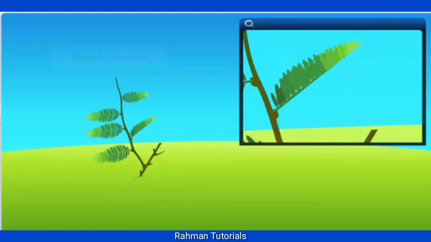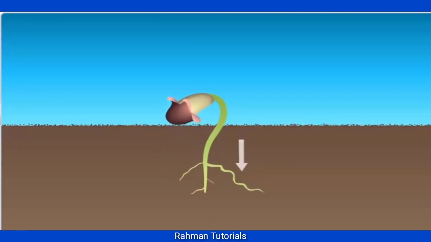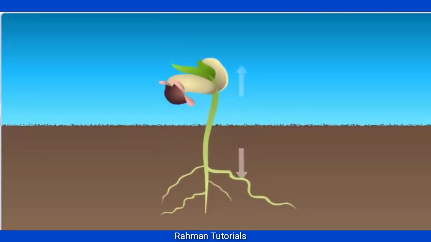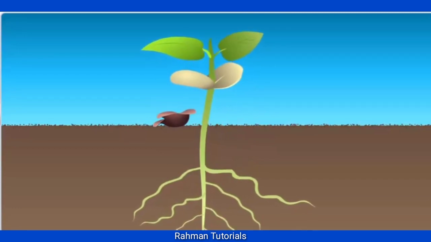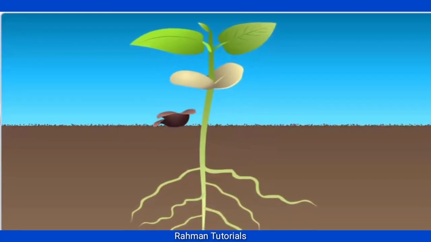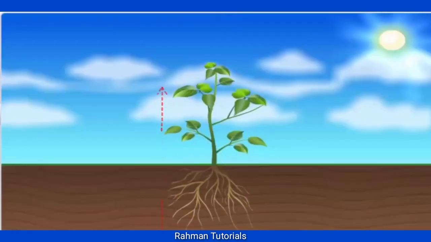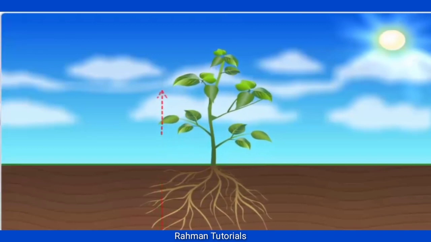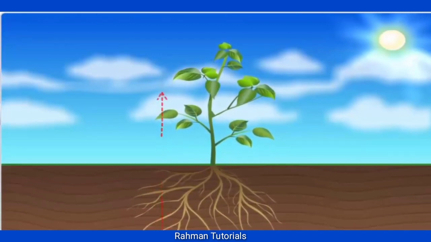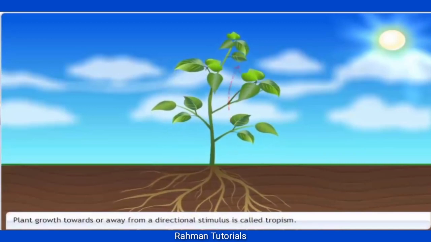However, when a seed germinates, the roots grow downwards while the stem grows upwards into the air. This movement of the plant is an example of growth. Plant movement during growth of the plant can be directional or non-directional. If the movement occurs in the direction of the stimulus, it is known as tropic movement.